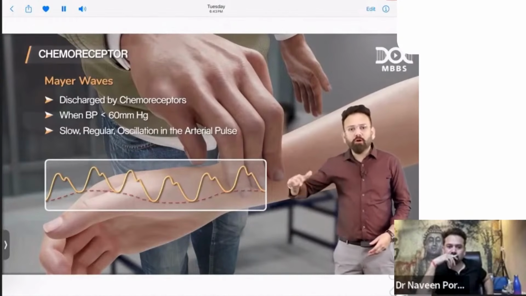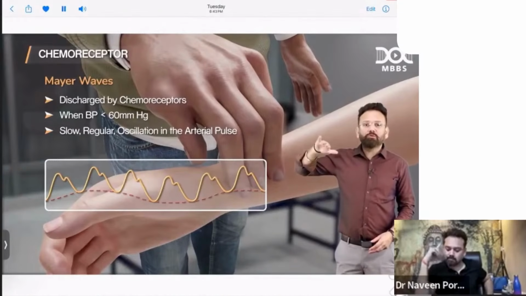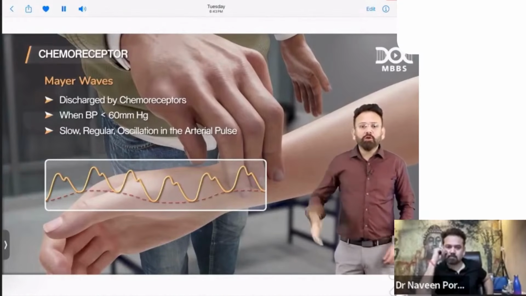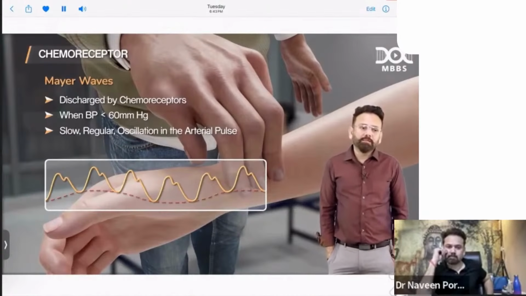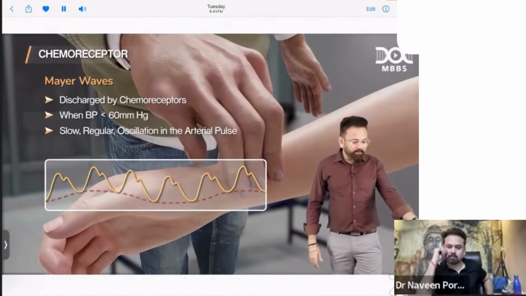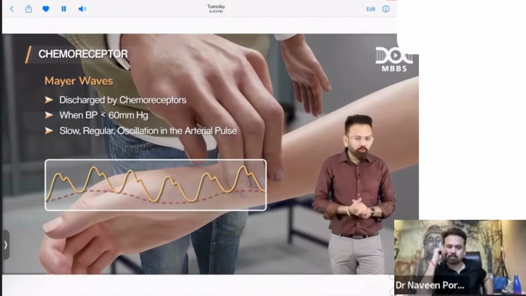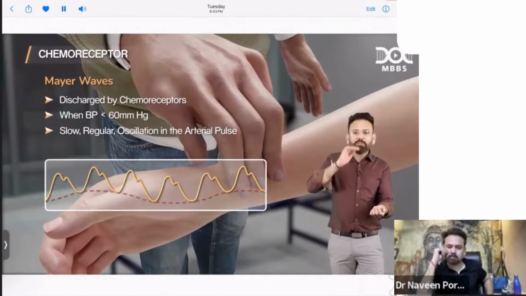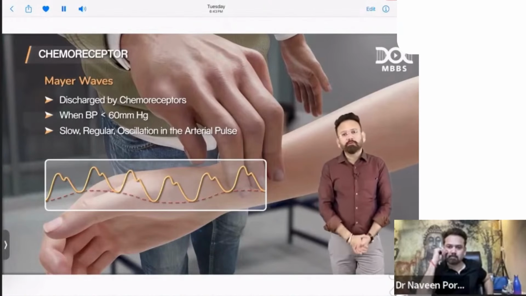Slow, regular oscillation. You know there can be bradycardia, there can be tachycardia also. So the slow, regular oscillation in the pulse. Suppose you are passing by and there is some accident, and as a doctor you are seeing the pulse and you are seeing the fluctuation in the pulse. And what should come in your mind?